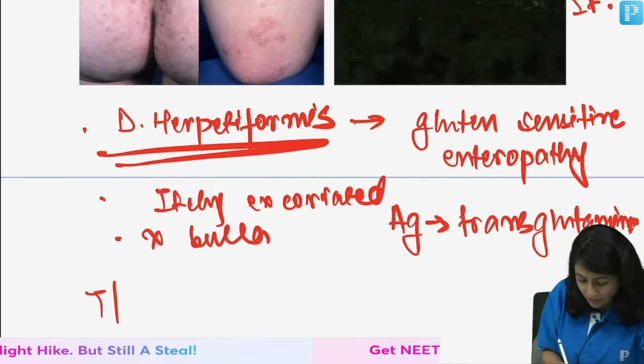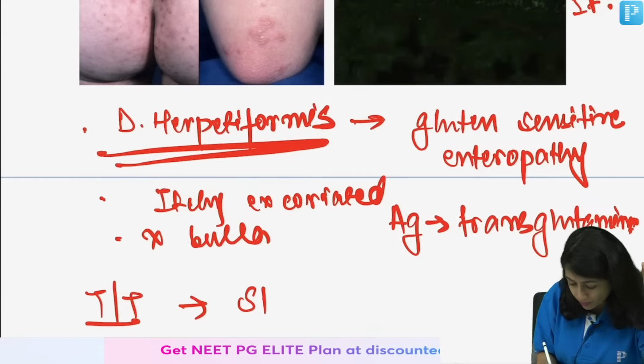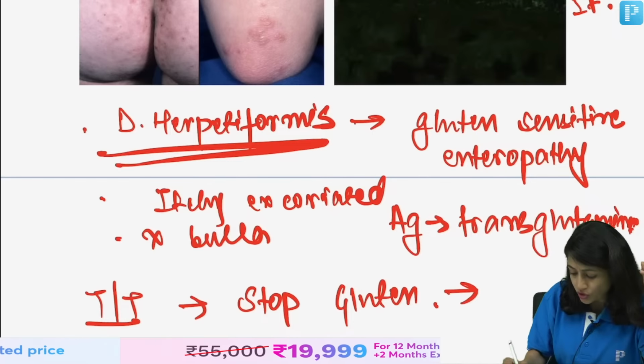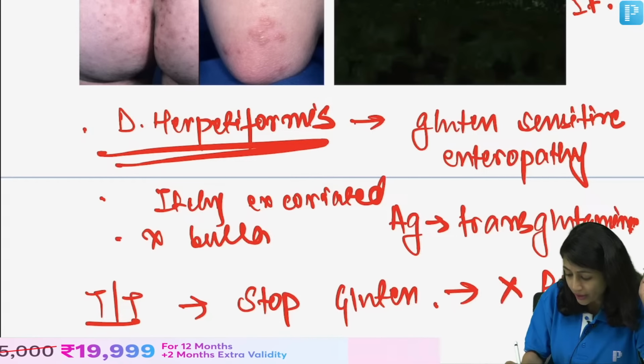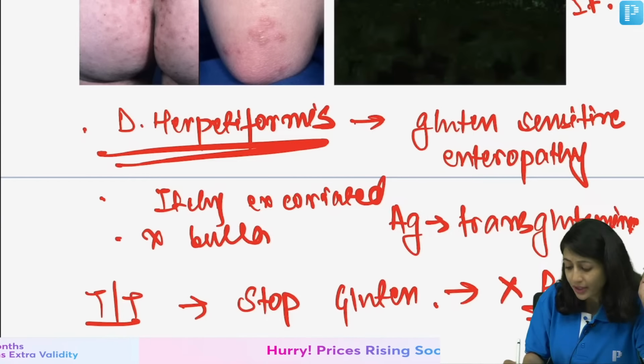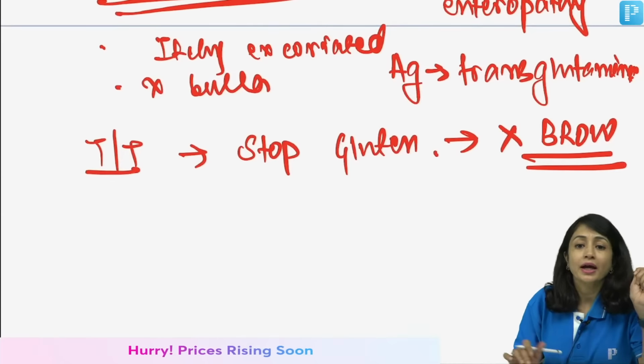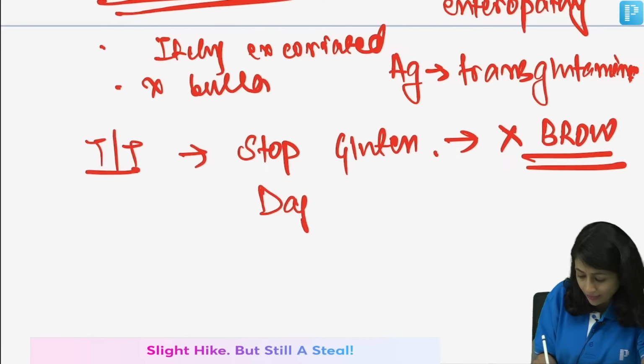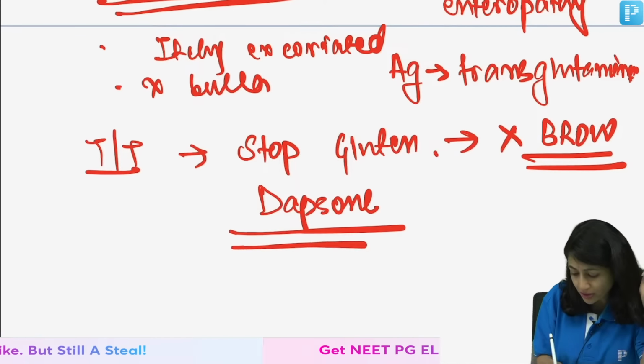What is the treatment? You have to stop gluten, and so you have to avoid barley, rice, oats and wheat, and you have to give Dapsone to the patient, right?